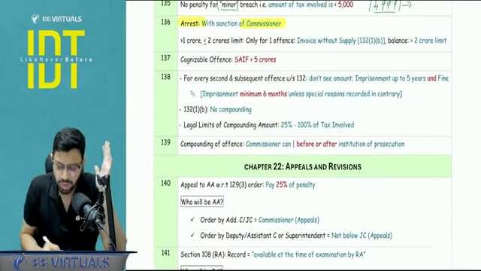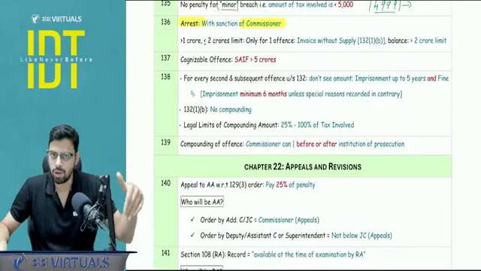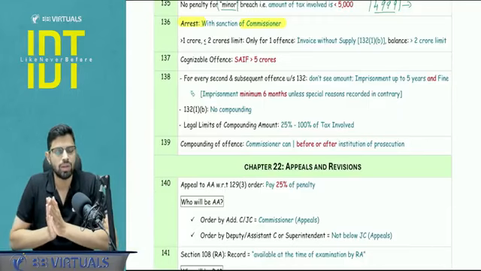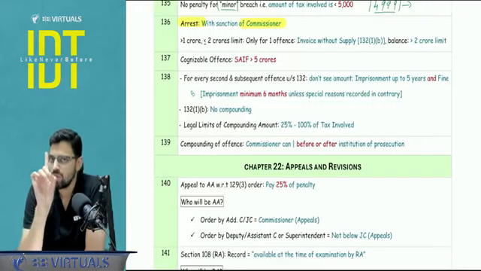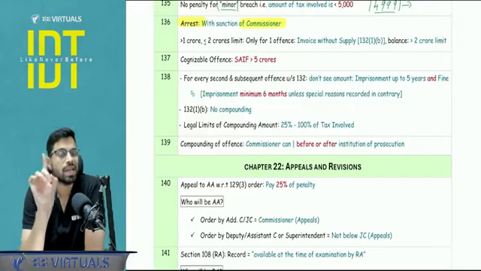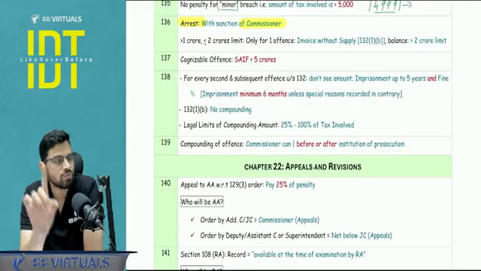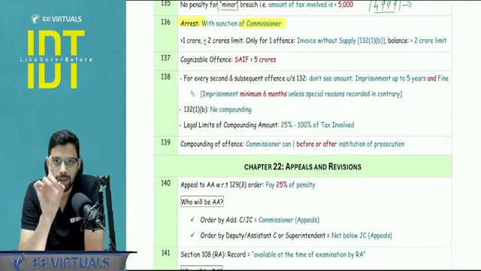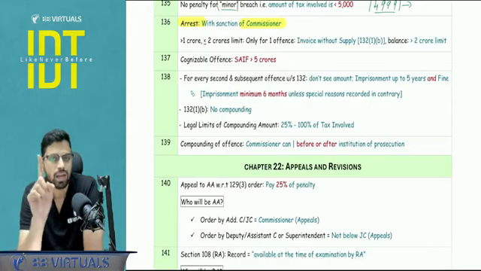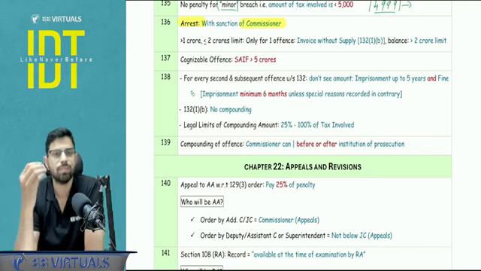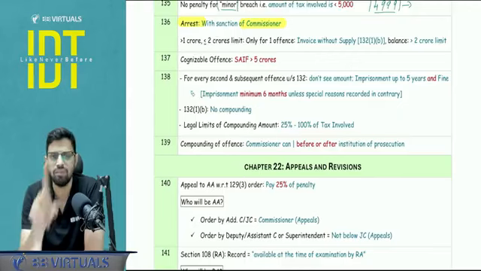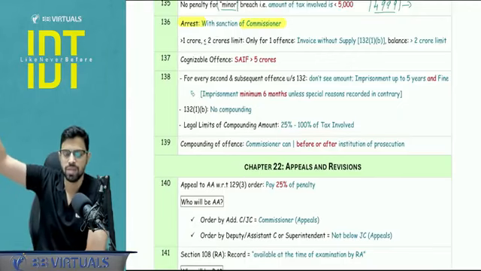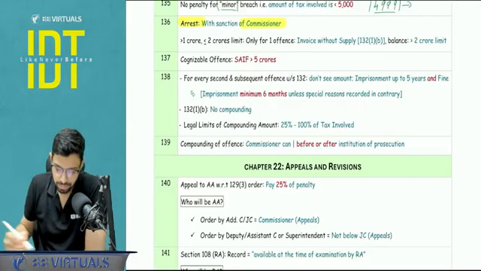Arrest has to be with the sanction of the commissioner. Now for arrest, we have a couple of offenses that we have learned along with the limits. The basic limit is more than 2 CR. There is only one offense for which there is a lower limit, that is invoice without supply or bill without actual supply, and there the limit is more than 1 CR up to 2 CR. But for all other offenses, 132(1)(a), supply without invoice, fraudulent ITC, everywhere there has to be more than 2 CR involvement. So 2 CR to 5 CR and more than 5 CR, accordingly the penal provisions apply.